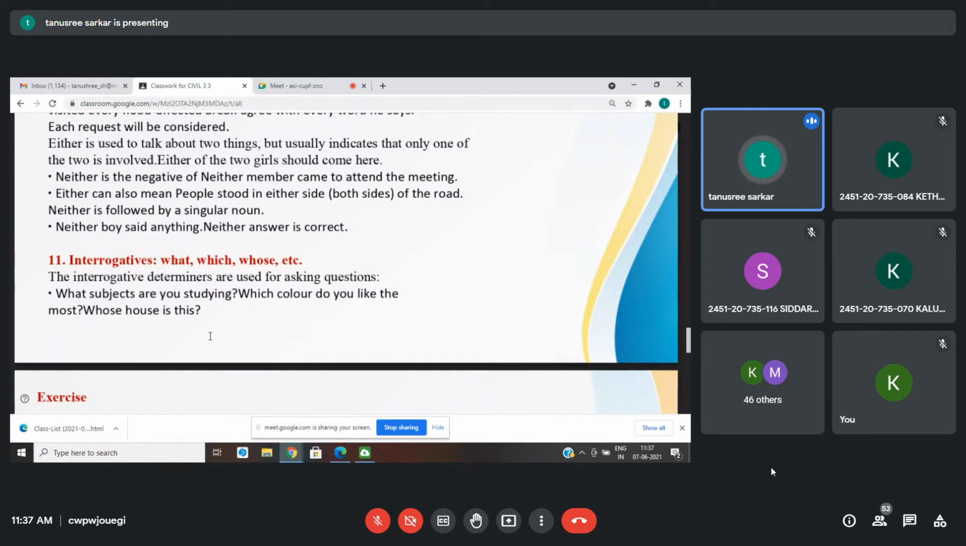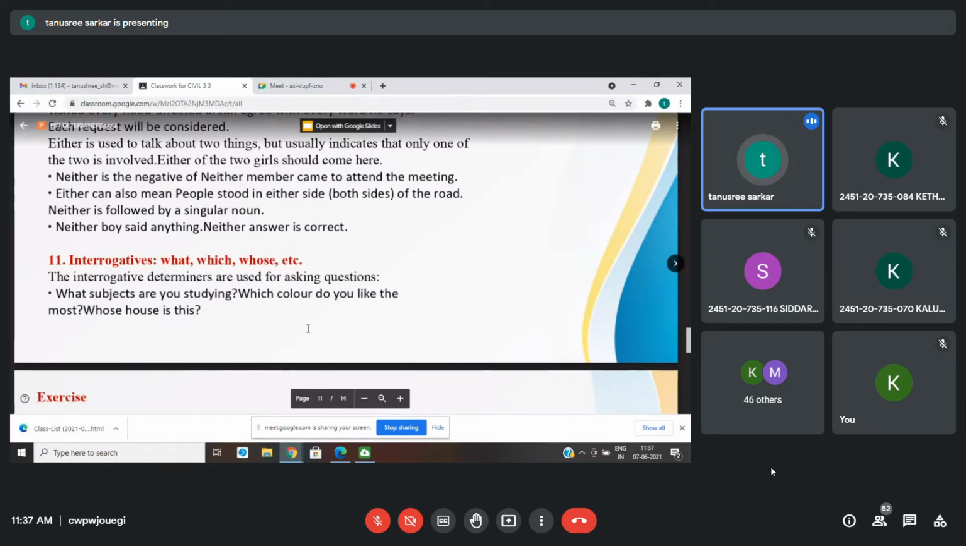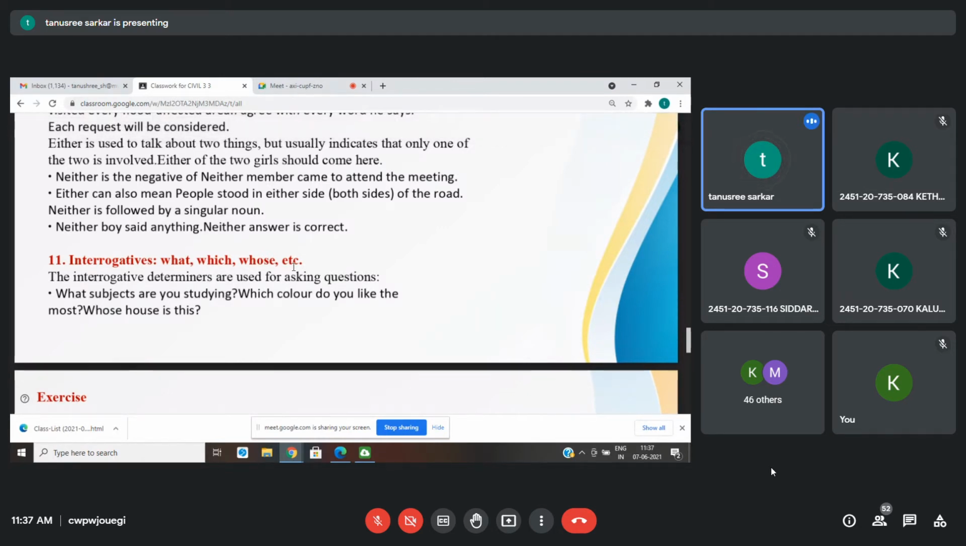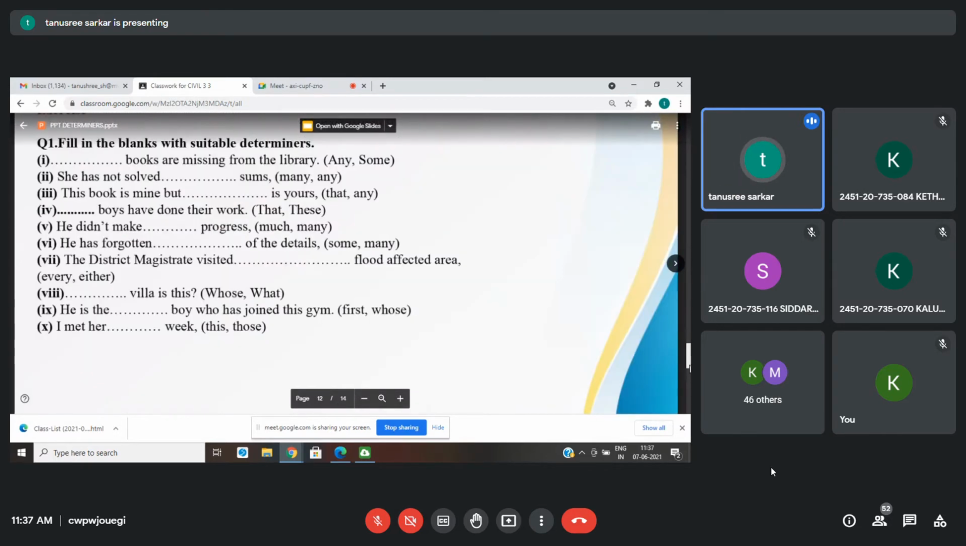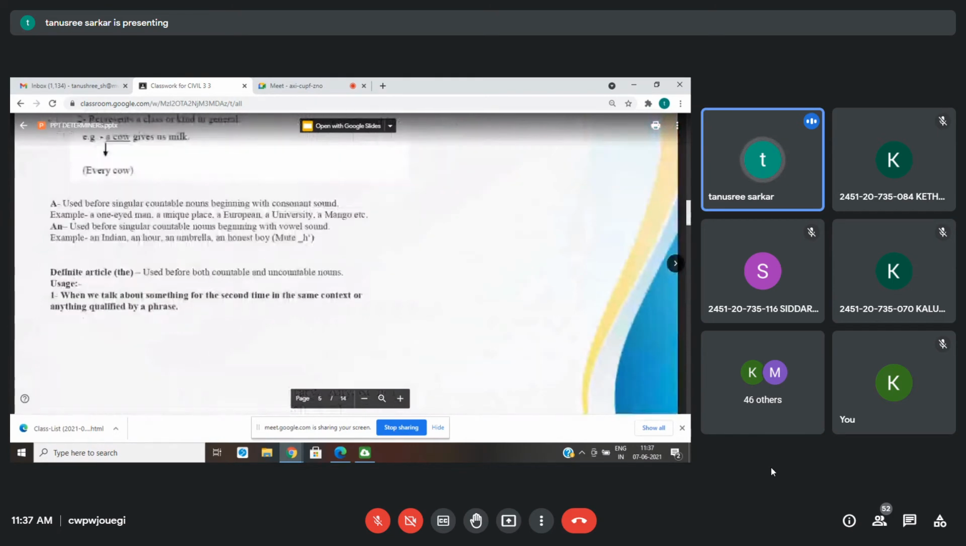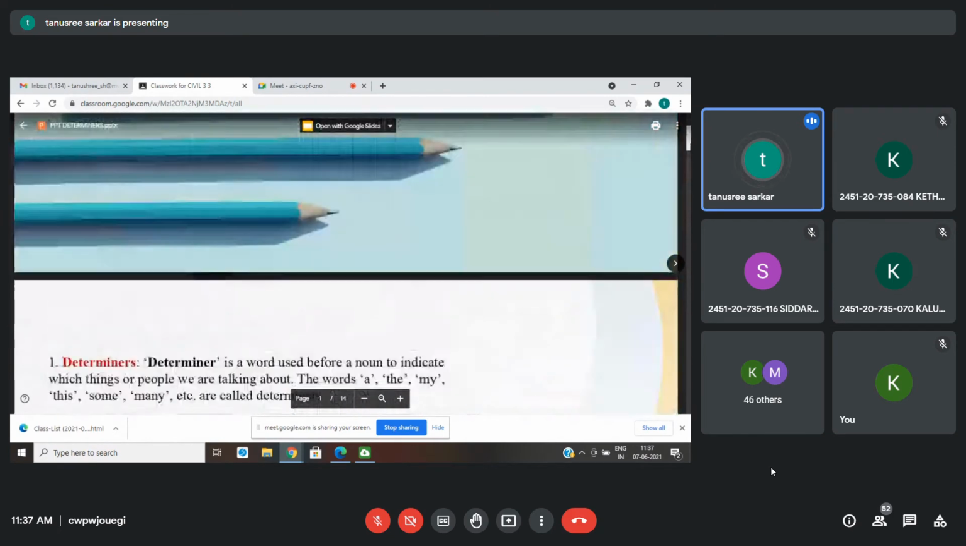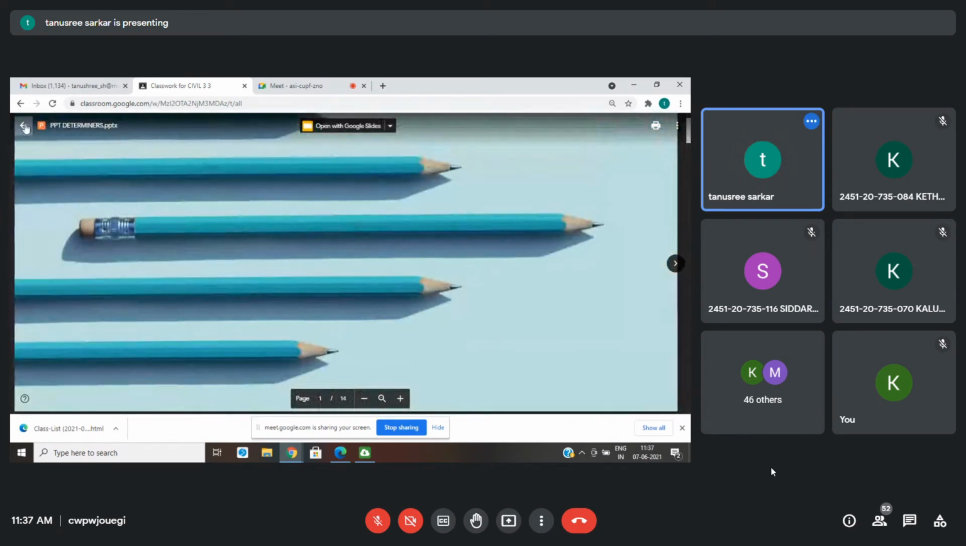So if in the exam you get a one-mark question where you have to choose between what, which, whose, etc., this is all about your determiners. You have some exercises that you need to practice at home from this PPT.